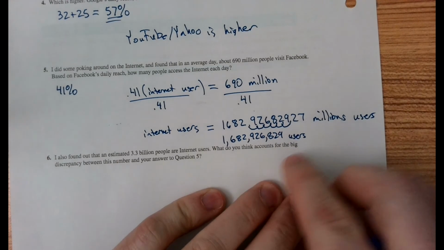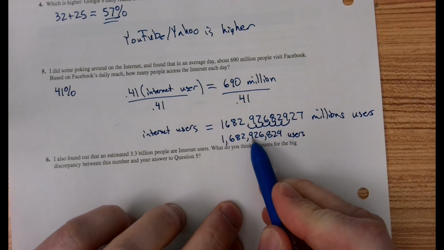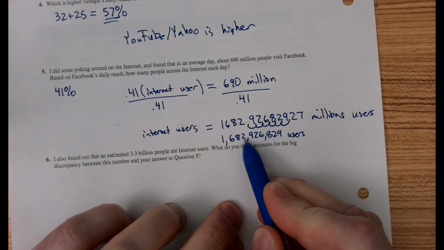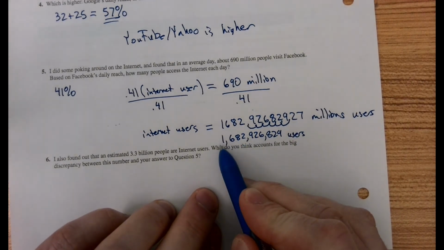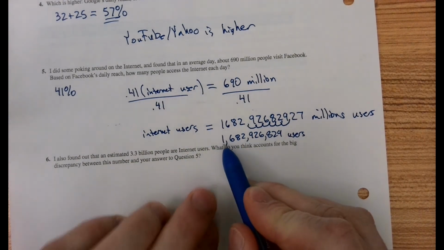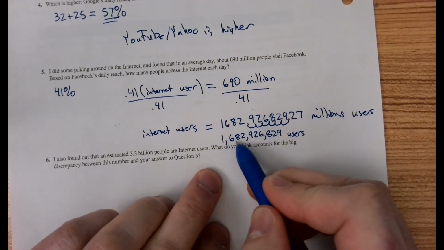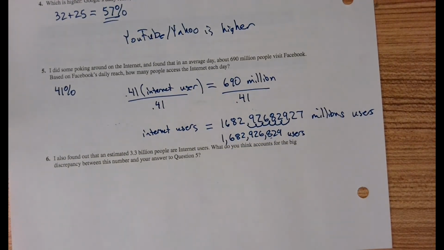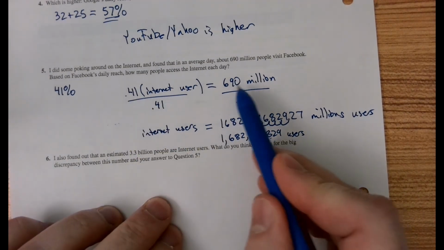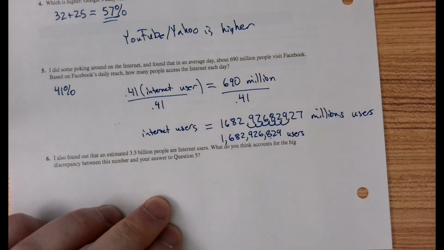All right, so what is this number in words then? Well, let's go backwards. Here's hundreds, here's 100,000s, here's millions, here's 100 millions, here's billions. Let me try again. Is that right? No, that is right. So 1.6 billion people is what we're saying. So 1,682,926,829 users log on to the internet each day if we take into account that 41% of all people getting on the internet go to Facebook.